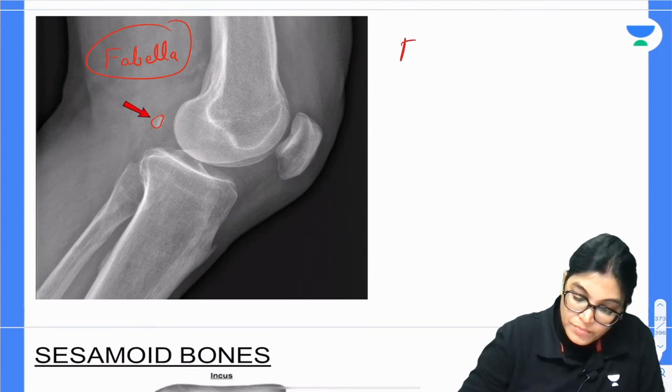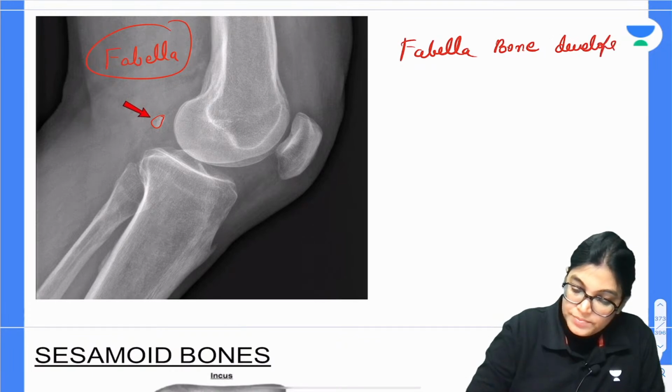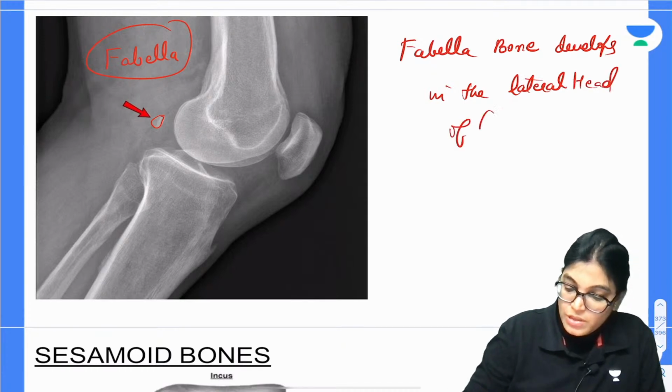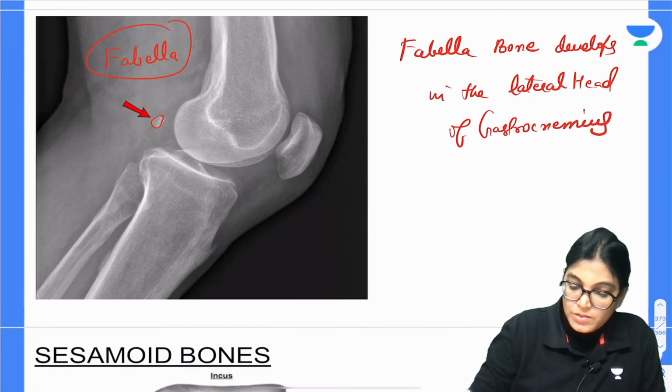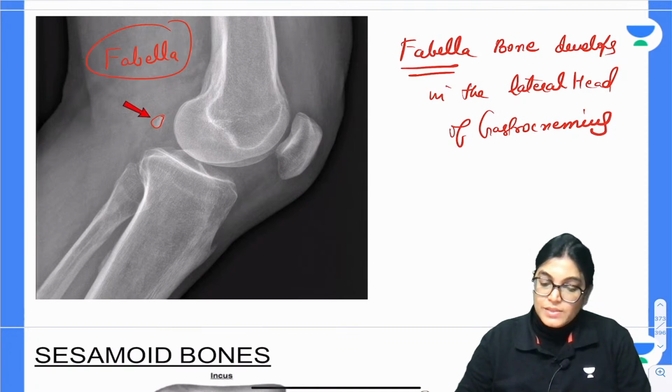So write down: fabella bone develops in the lateral head of gastrocnemius muscle. So this is another sesamoid bone example. We are continuing with the list of all the sesamoid bone locations and where they are present.